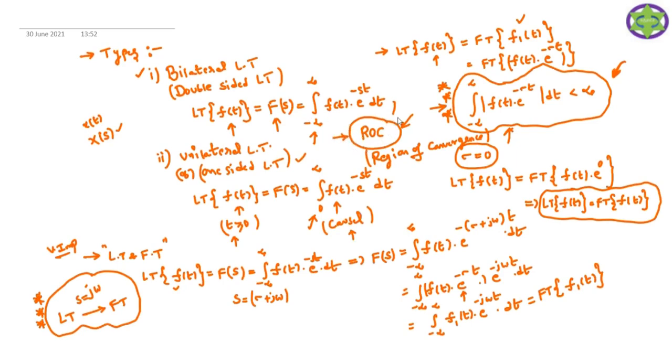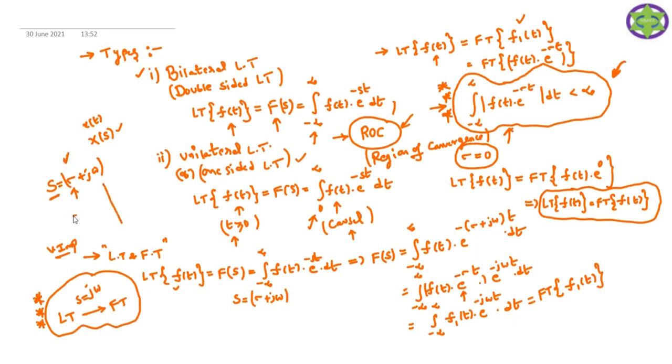This factor is very important. Besides this F of s, you write the ROC of this signal, which is the region of convergence. That means the region of convergence is nothing but for what values of sigma we define this Laplace transform. Here s is sigma plus j omega. So for certain values of sigma only, the Laplace transform is valid in the s plane.